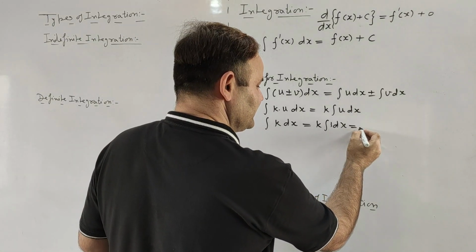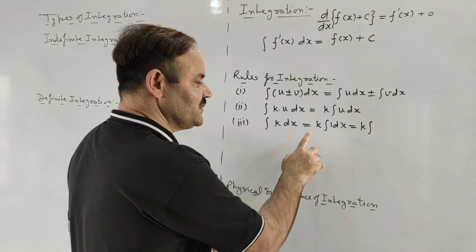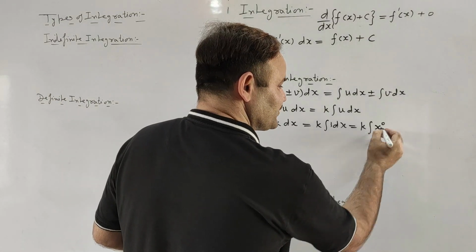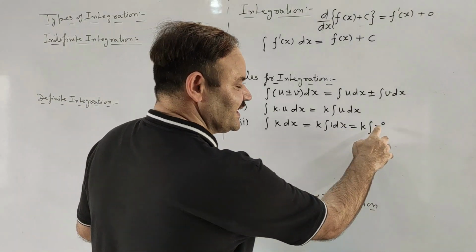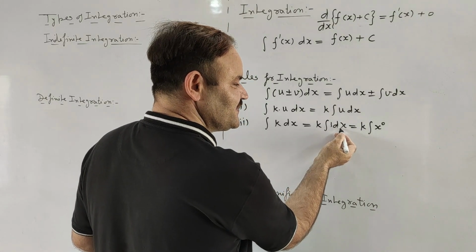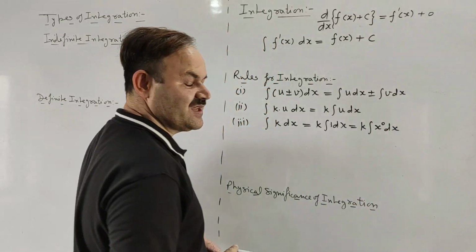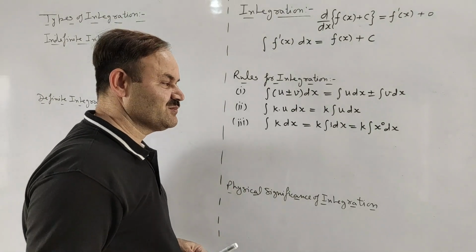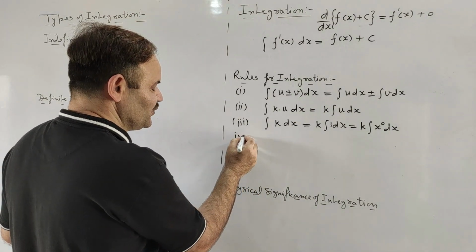If always 1 will be there, then k integral 1 can be written as x to the power 0. It means if 1 is to be integrated with respect to x, we will put it as x to the power 0. If 1 is to be integrated with respect to t, we will make it t to the power 0. So here, since 1 is to be integrated with respect to x, we have written it as x to the power 0 with respect to x. And now x to the power 0 can be integrated by using the formula for integration, which I will tell you later.